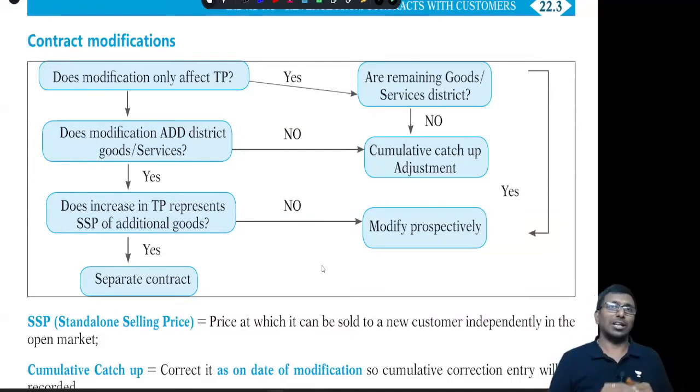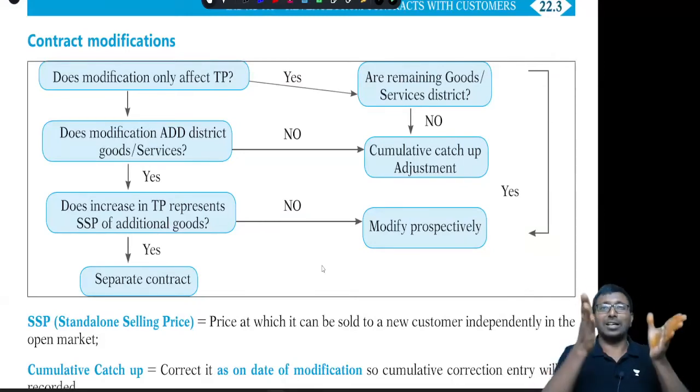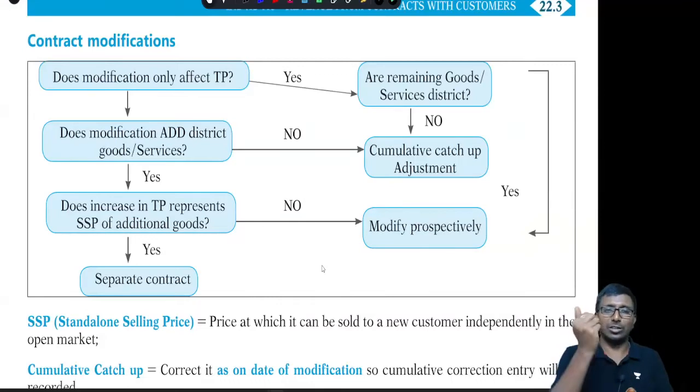Sir, I have recognized 1 lakh rupees so far. If this modification happened in the beginning, I would have recognized 1,20,000 rupees, sir. Oh, is it? Then there is a difference. What is the difference? 20,000 rupees. That 20,000 rupees is recognized as revenue immediately on the date of modification, on 30th June only. That is called the cumulative catch-up approach. So what you have recognized so far minus what would have been recognized if the modification took place in the beginning itself, that number is the cumulative catch-up adjustment you are supposed to make.